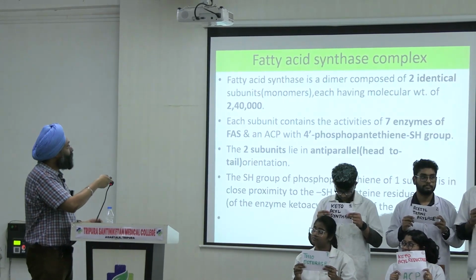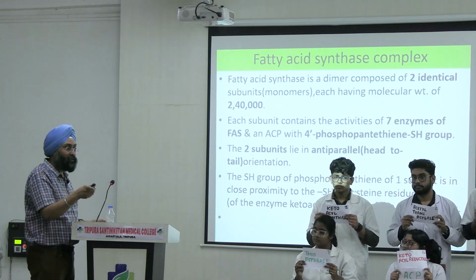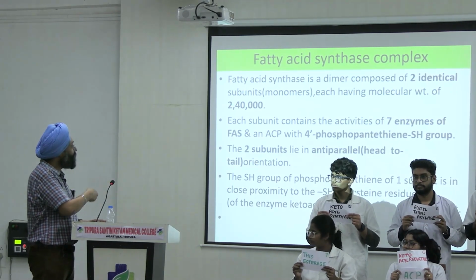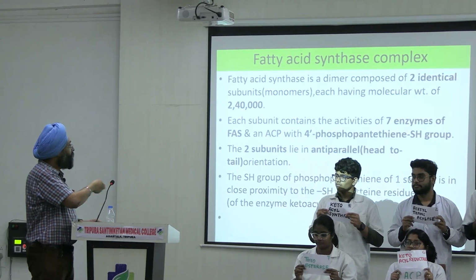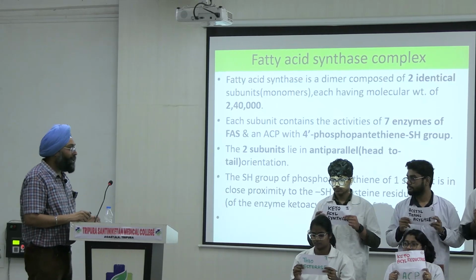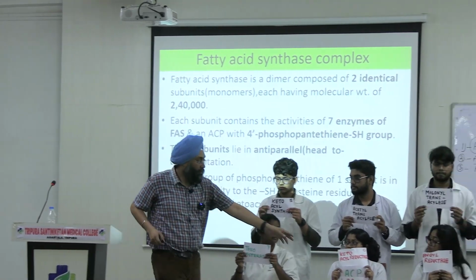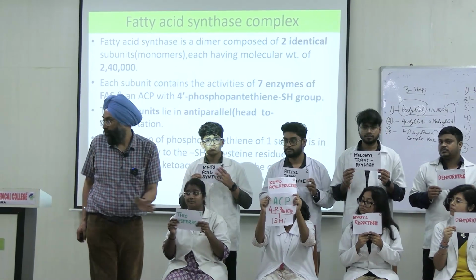And 2 identical subunits, the molecular weight is 2,40,000. Viva question, multiple choice question, the molecular weight of 2 identical units is 2,40,000. 7 enzymes are there and 1 ACP is there attached to 4-phosphopentetheine and sulfhydryl group, right? You can remember it in 3D.